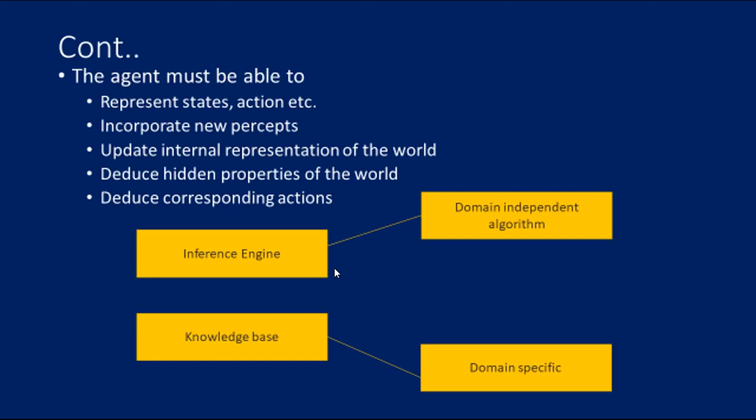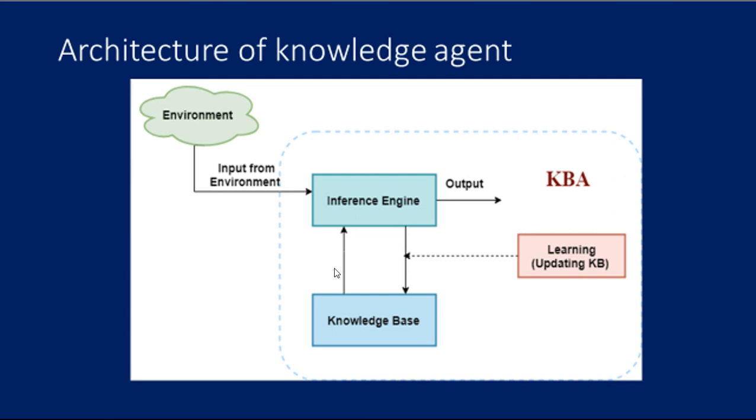Let me see the architecture diagram of the knowledge based agent. The diagram represents the generalized architecture of a knowledge based agent. The knowledge based agent takes input from the environment by perceiving the environment. The input is taken by the inference engine of the agent, which also communicates with the knowledge base to decide as per the knowledge stored in the knowledge base. The learning element of the knowledge based agent regularly updates the knowledge base by learning new knowledge.